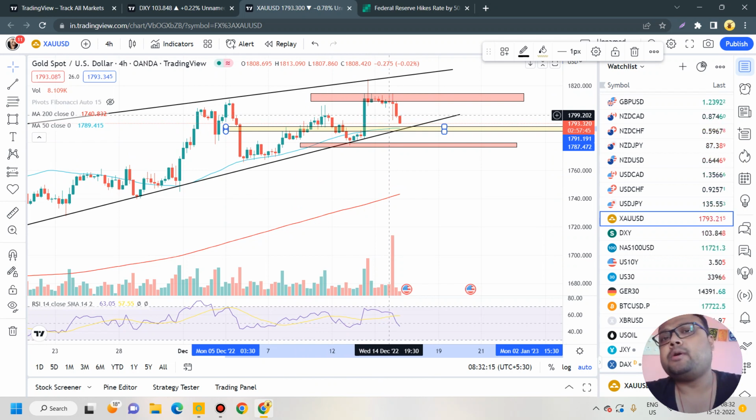Try to be careful, follow proper risk management. My analysis may not work also, because no trader is 100% accurate. So please be careful, respect your hard-earned money, respect your capital.